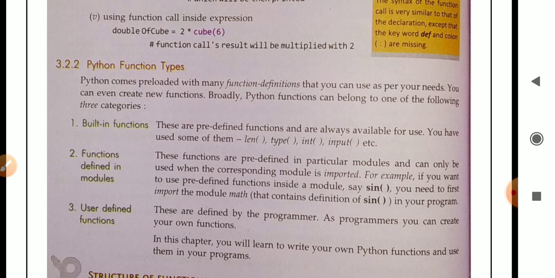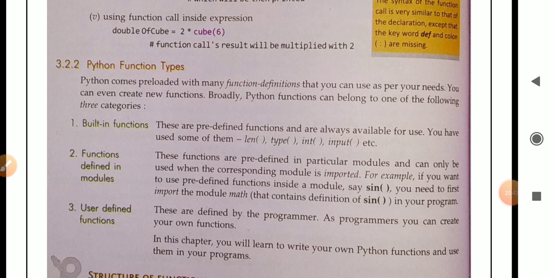First is built-in function. These are predefined functions that are always available for use. Which means these are predefined, already created, and we can use any of them according to our use. You have used some of them. For example, len, second is type, third is int, fourth is input, etc. These are all built-in functions. It is already built in. We can use any of them according to our use.